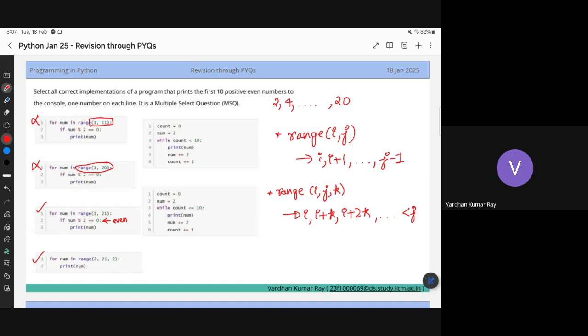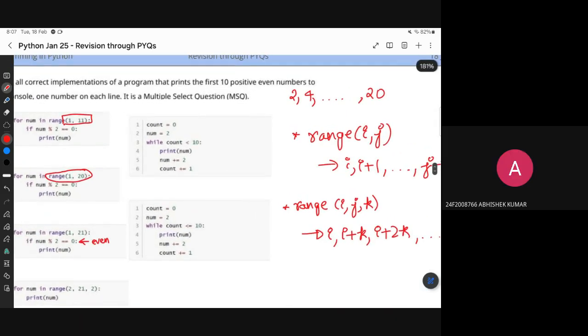Count is not very beneficial here. I don't need to count anything because the question does not ask me to count. But how they're using the count is that it will go over all the possible numbers and stop as soon as I get my 10th number. It starts from 2 and updates by 2 every time. So it will print 2, then 4, then 6, and go on until I have printed the 10th number. Correct? In that way, this is also correct.